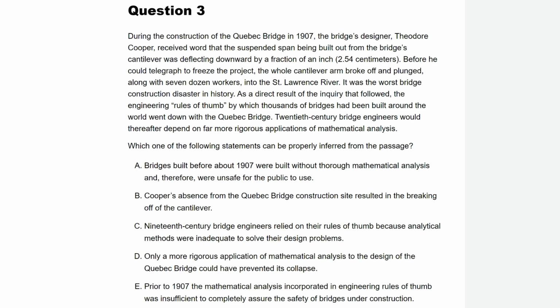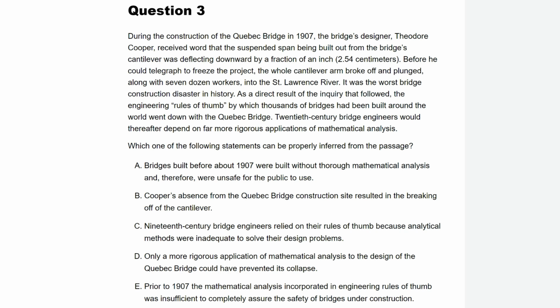Okay, during the construction of the Quebec Bridge in 1907, the bridge's designer, Cooper, received word that the suspended span being built out from the bridge's cantilever, I don't know what that is, was deflecting downward by a fraction of an inch. That doesn't sound good. Before he could telegraph to freeze the project, oh no, the whole cantilever arm broke off and plunged along with several dozen workers into the river. Tragic, awful. It was the worst bridge construction disaster in history, just because he couldn't telegraph them to freeze the project.